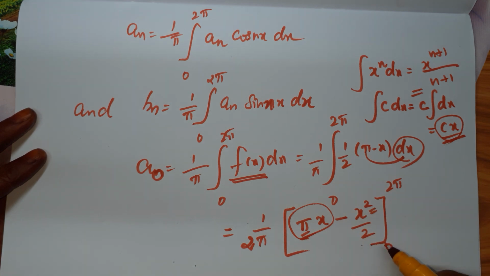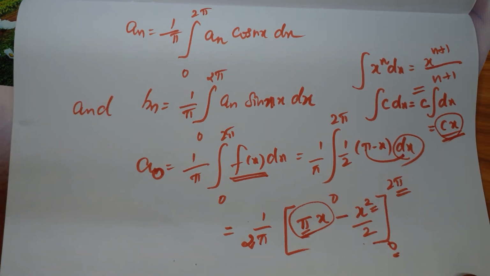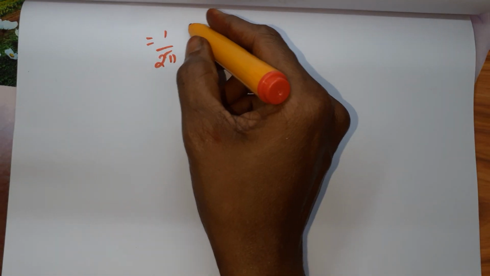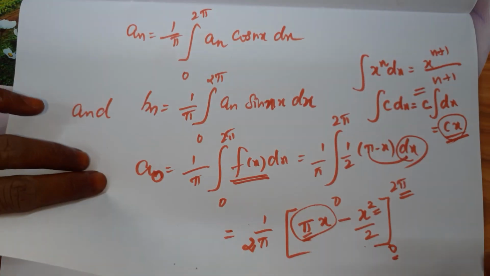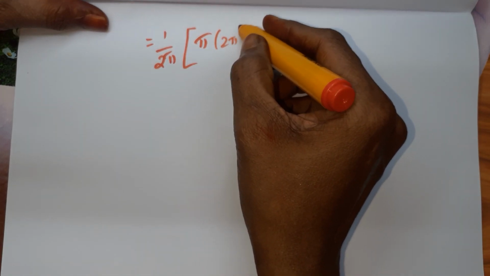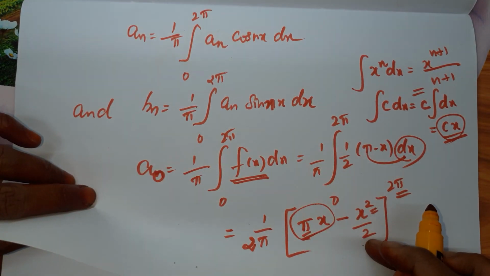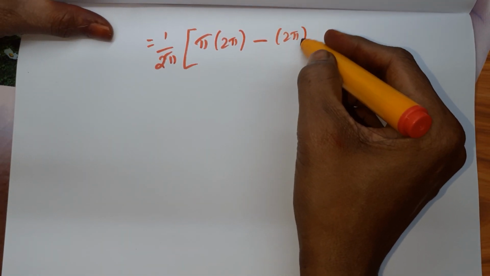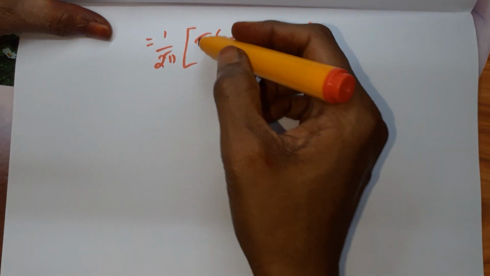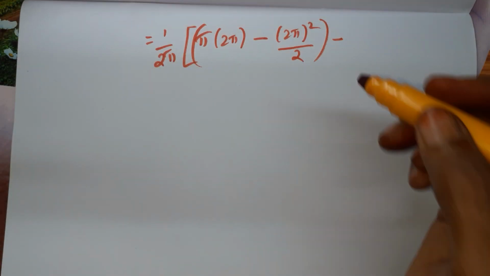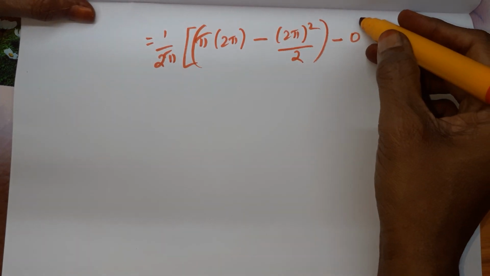Now we are going to apply the limits 2 pi and 0. The constant outside is 1 by 2 pi, into the upper limit we have to apply 2 pi. So pi into 2 pi minus pi squared by x squared by 2, that is 2 pi the whole square by 2. This is for the upper limit, minus the lower limit, which is 0, so that value is 0.